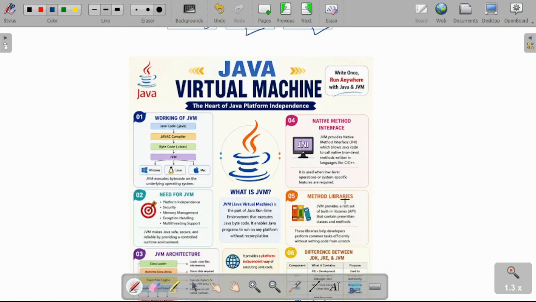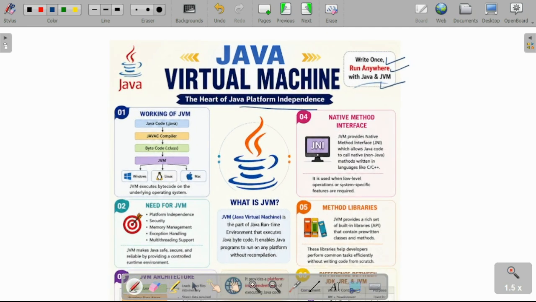So what is this Java Virtual Machine? You write the code only one time and you can run it anywhere with the help of Java and the Java Virtual Machine. So it is the heart of Java platform independence. Whenever you write code using Java, your Java code will be compiled by the compiler, then converted into a .class file, and using the JVM, this code will be executable by different operating systems.